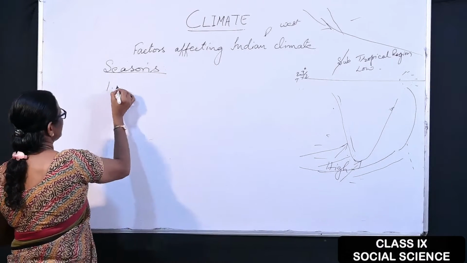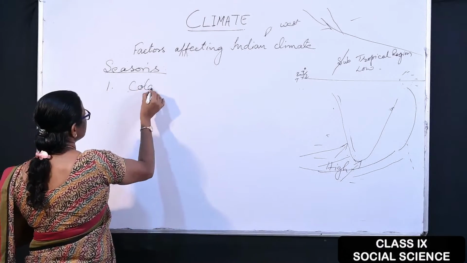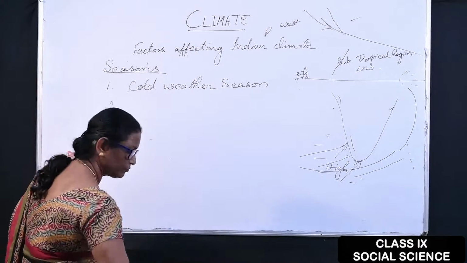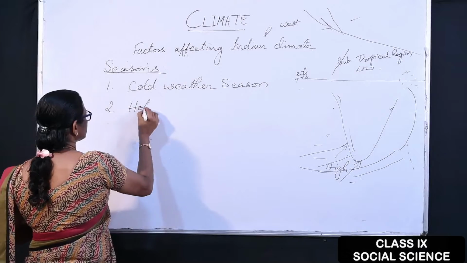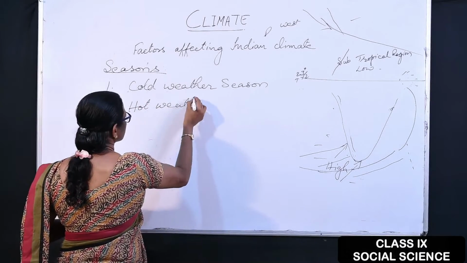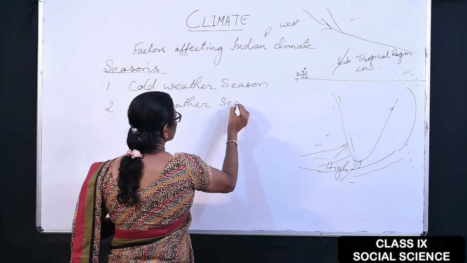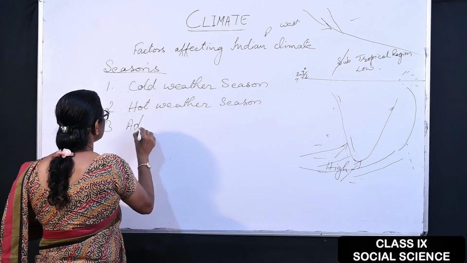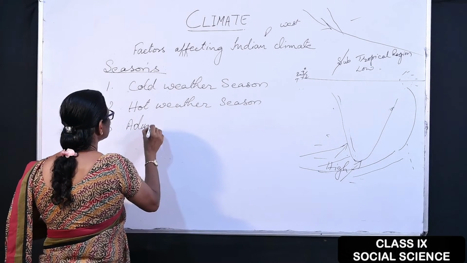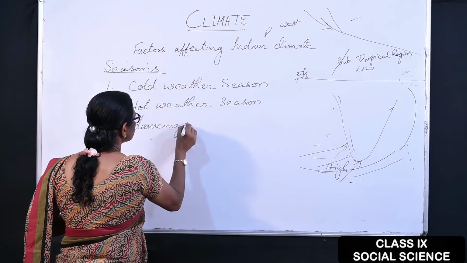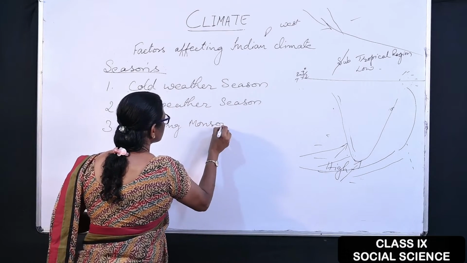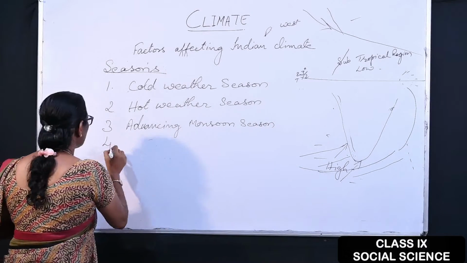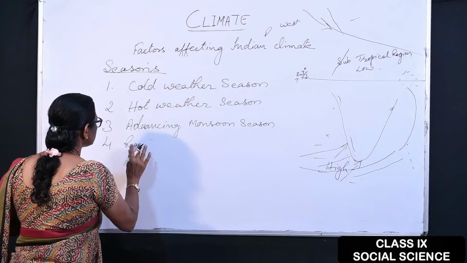The first one is cold weather season, second is hot weather season, number 3 is advancing monsoon season, number 4 is retreating monsoon season.